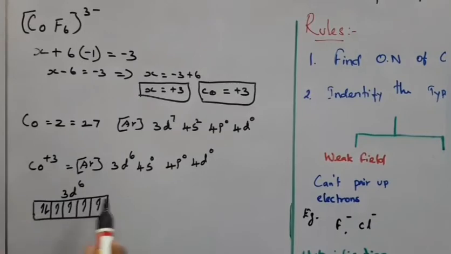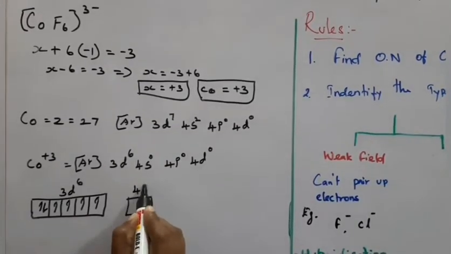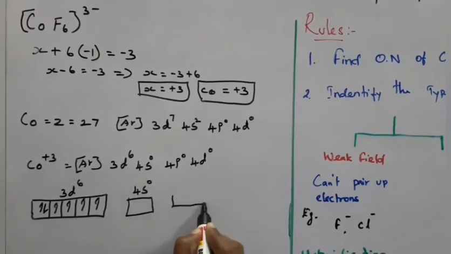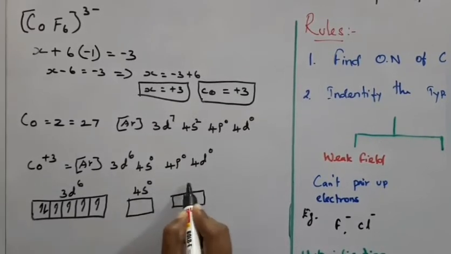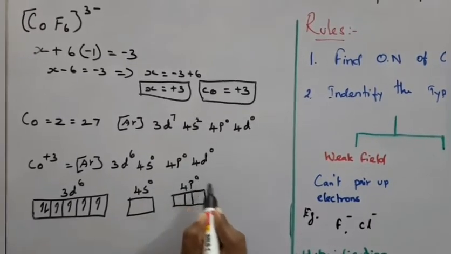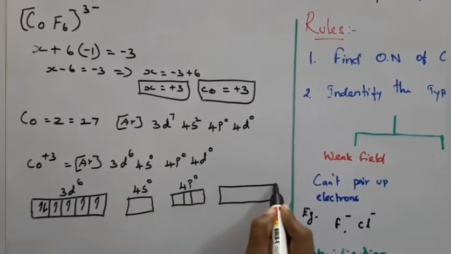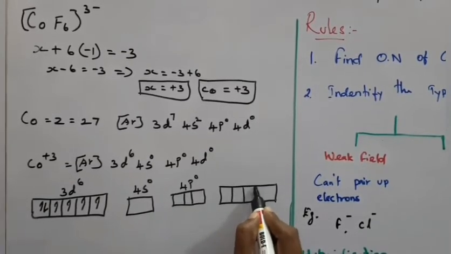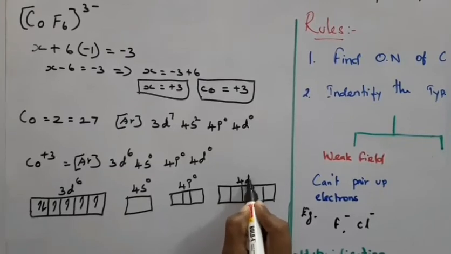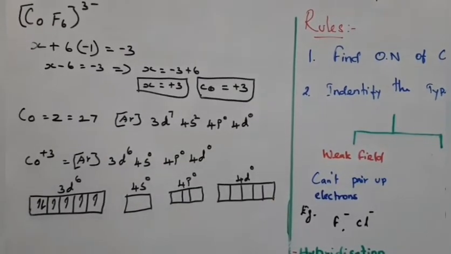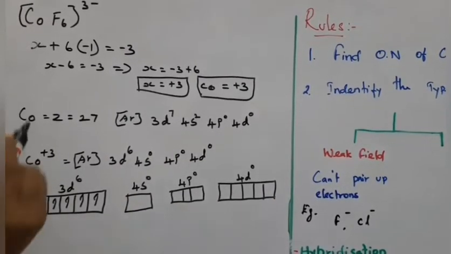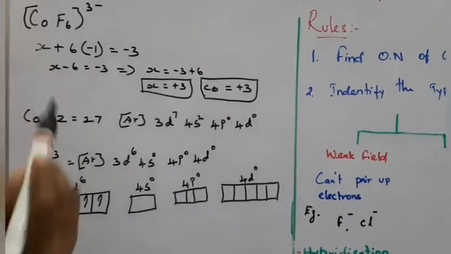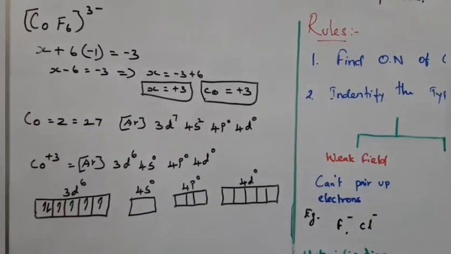So for this, 4s0 and 4p, maximum 6 electrons, 4p0, and 4d also 0. There are no electrons present. In this case it is a weak field ligand, so the orbital electrons cannot pair up.